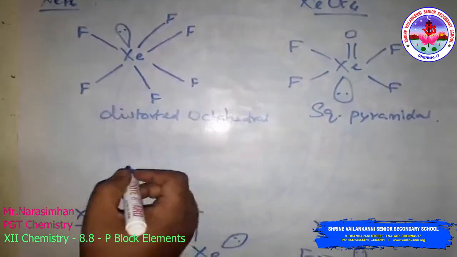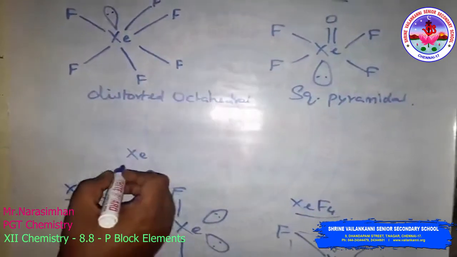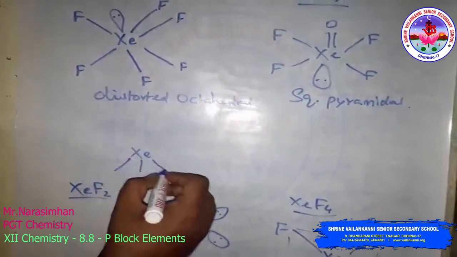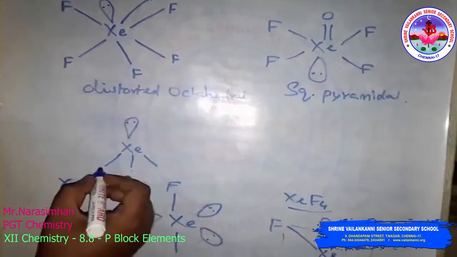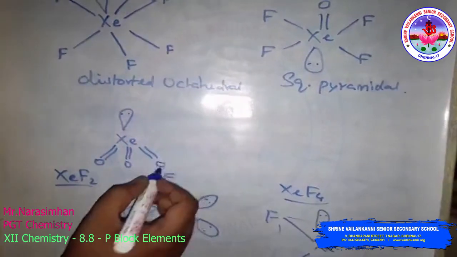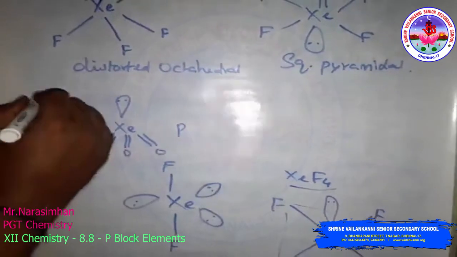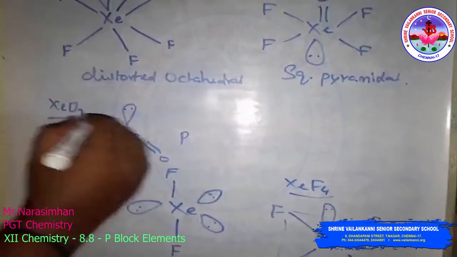And the xenon trioxide is a pyramidal structure. Oxygen, so they have a double bond O and a double bond O. So they have a pyramidal structure. This is xenon trioxide.